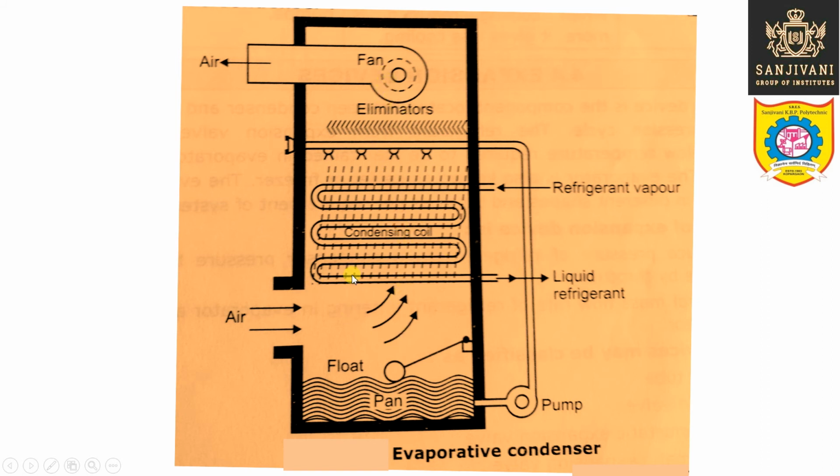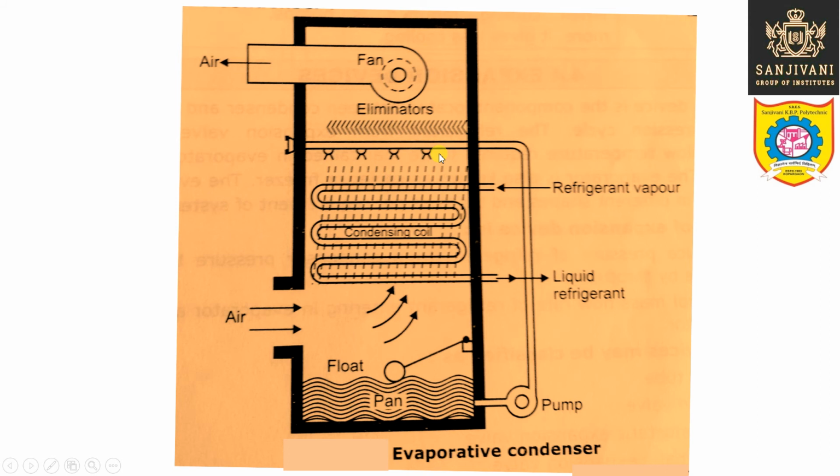As this air moves in the upward direction, it comes in contact with this coil and the water. Due to the contact between the water and the air, part of the water will evaporate, and the heat of evaporation is taken from this condenser coil and ultimately from the refrigerant which is flowing through the condenser coil, and due to that the refrigerant vapor gets cooled and condensed into liquid refrigerant, right? And the liquid refrigerant is coming out through the coil.